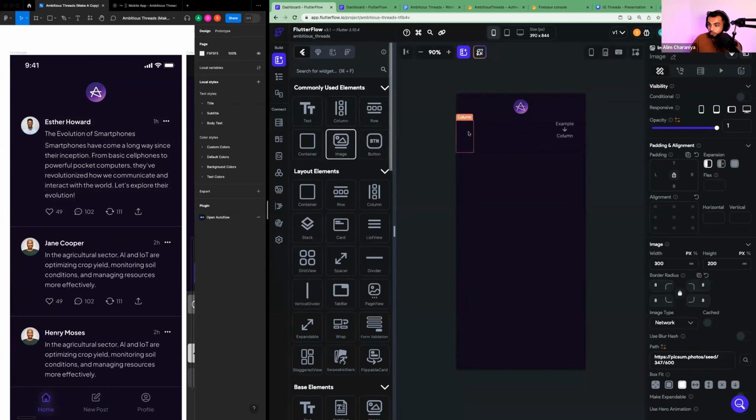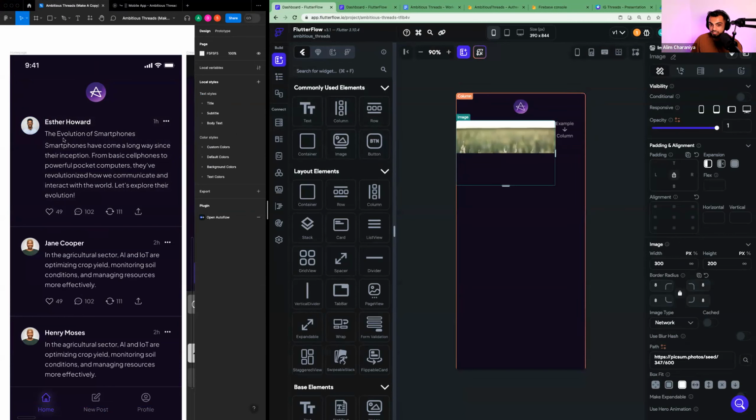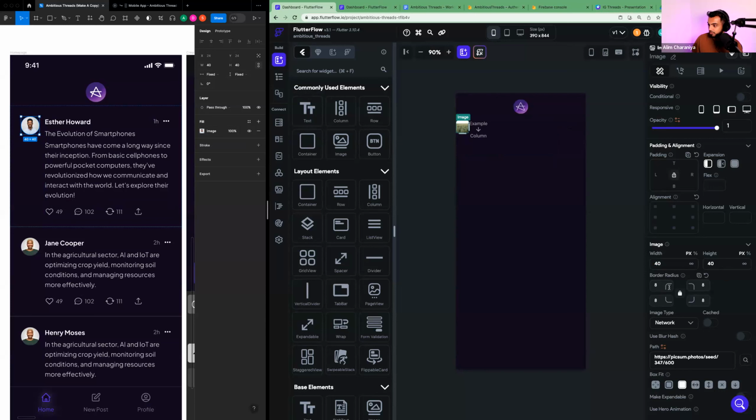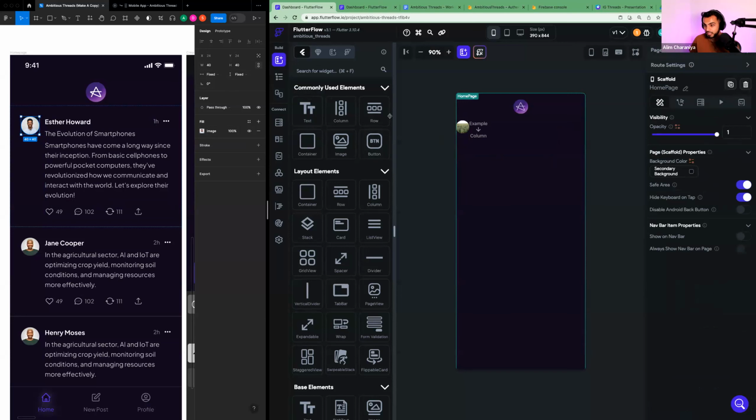The first column will hold an image, and I want to set this image width to the same as the image width here, which is 40 by 40. So I'm going to go here and say 40, 40. And to create a perfect circle, you change the border radius to half of the width. So I'll say my border radius is 20. Okay. I'll leave it the same for now.